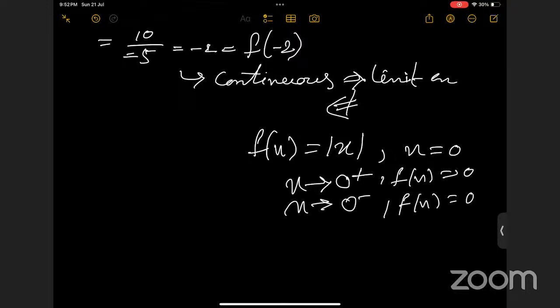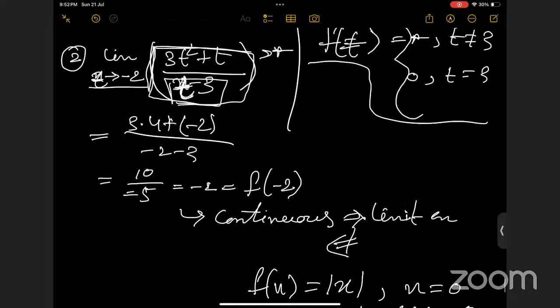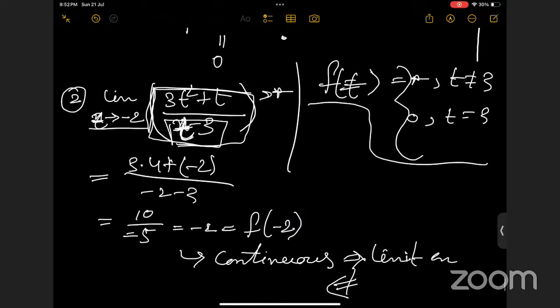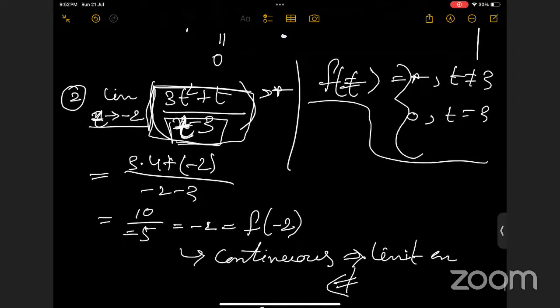Similarly, minus 1, minus 2, you can check. If the function is defined at the point, generally they are the same. So you can just check it. It's up to you. You can check it for safety. So that's what I was asking, ma'am. It's okay if we check or not check, the answer will be the same, right? You can just look at the function.